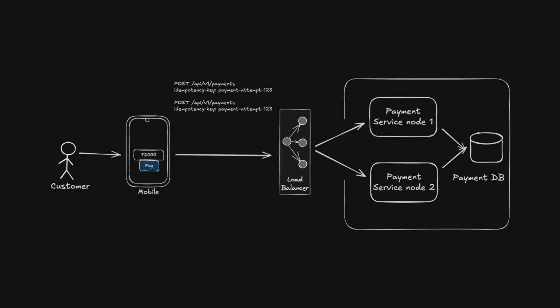To prevent it, the idempotency key should have a unique constraint in the database. Only one request can successfully insert that key. The other request receives a duplicate key error. It reads the payment created by the winning request and returns the same payment state. So, the database becomes the final protection against concurrent duplicate requests.